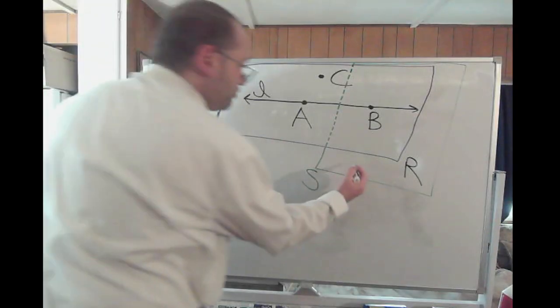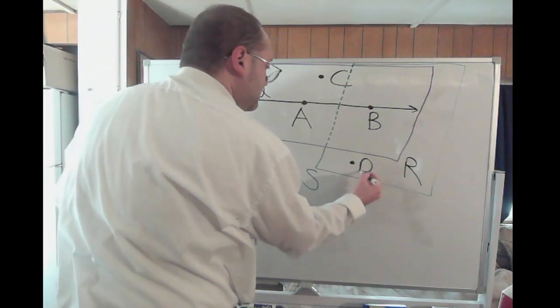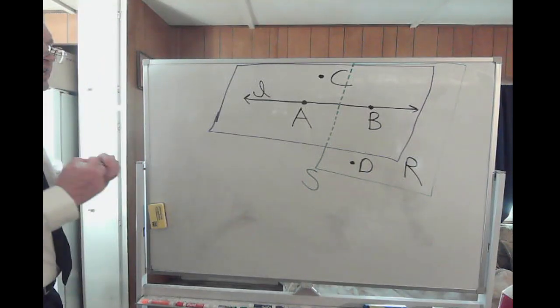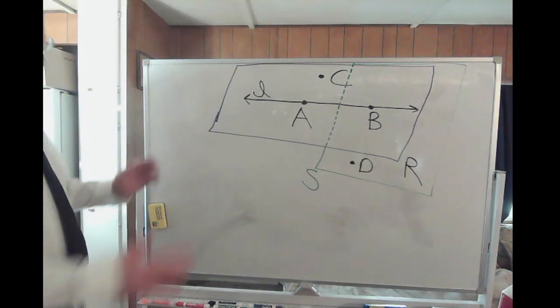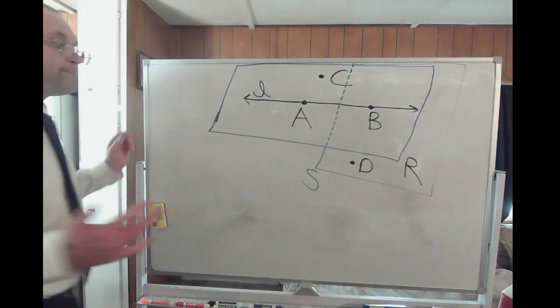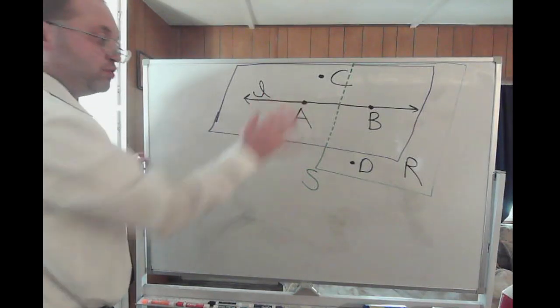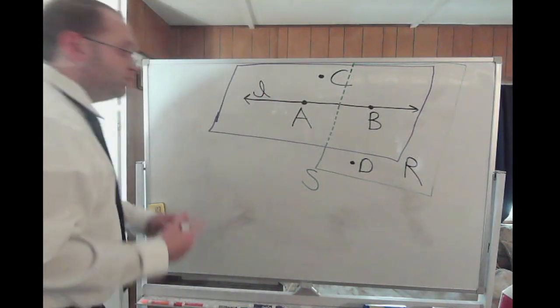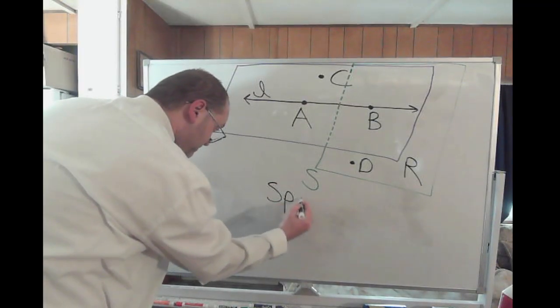And I'll put some random point on this plane called point D. We'll have some random point on plane S called D, point D. When you have two or more planes come together, because a plane's already got a bunch of infinite points on it, when you have more than one plane come together, that's called a space.